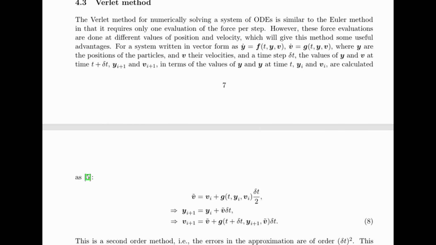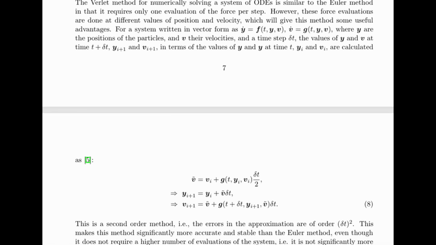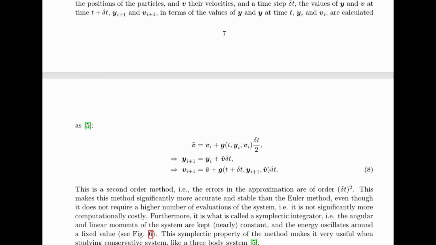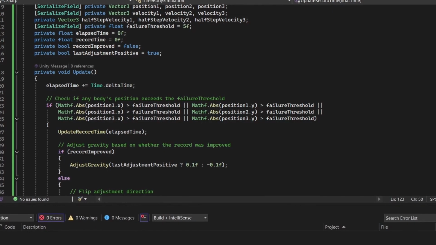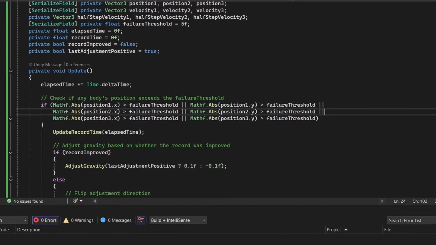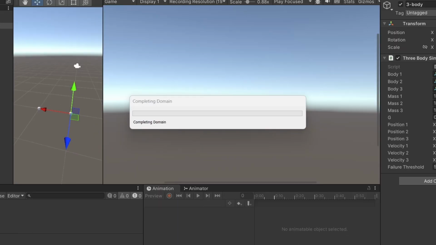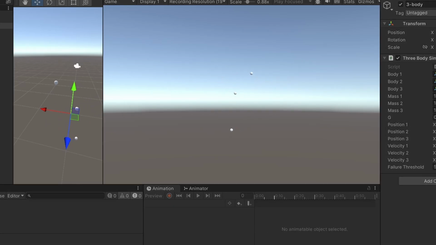I started by switching over to something called Verlet integration for the gravity calculations, because apparently it's more accurate, and I added a system to record time and reset the bodies if they get too distant from one another. Let's try again with some adjusted velocities. Well, the reset works, but this really isn't coming together.